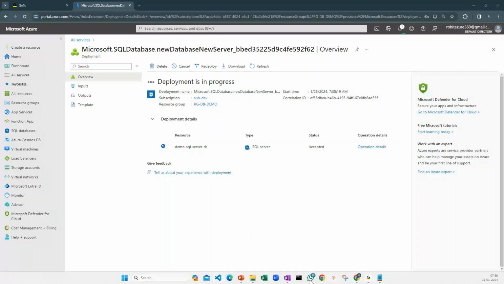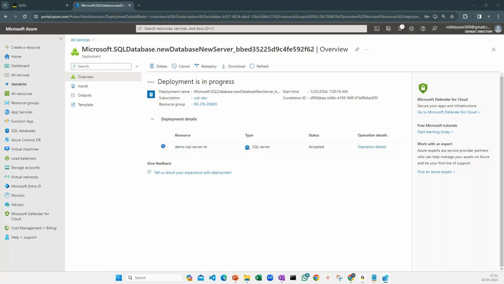Now, in case I want to connect to this database, because I am now creating a database, I can connect using two options. The first option is I can use an application. Using that application, I can connect and see the data, whatever I'm doing.